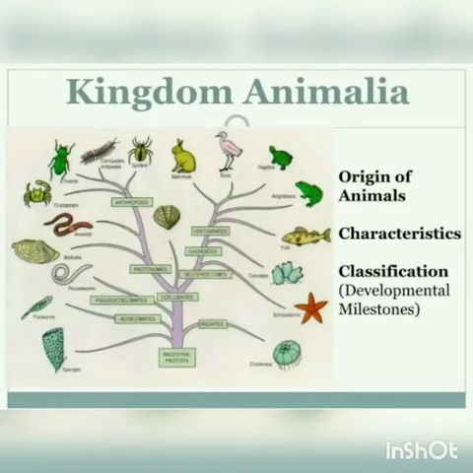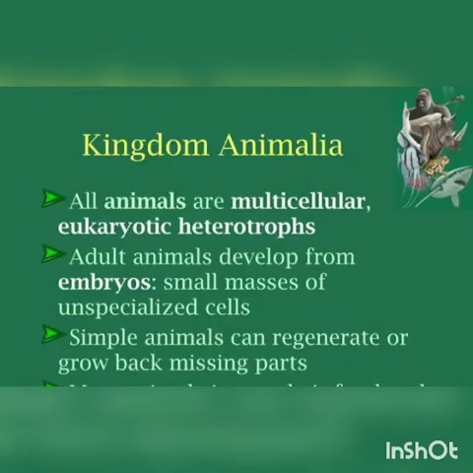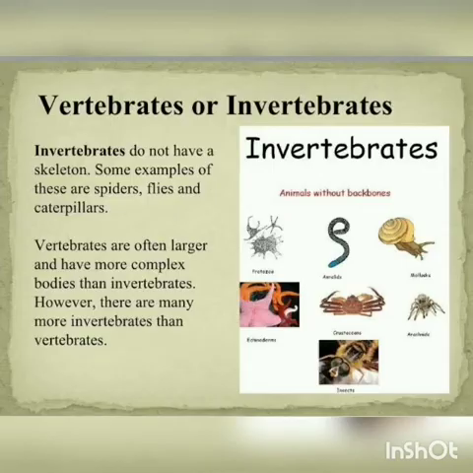They depend upon food from other organisms. They include about 35 phyla, of which 11 are considered major phyla. Almost 99% of animals are invertebrates. That means animals without the backbone. The remaining represents the vertebrates, that is, the animals with backbone.